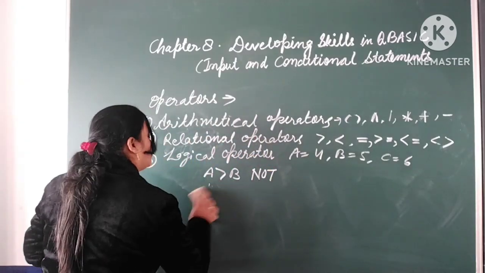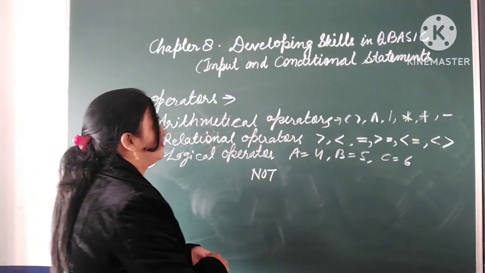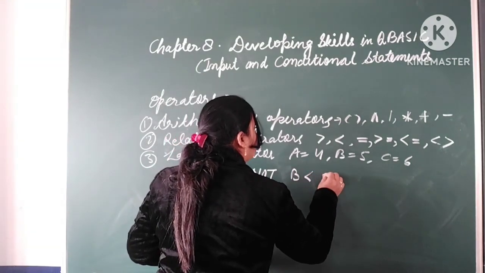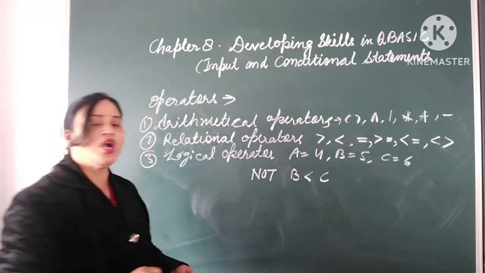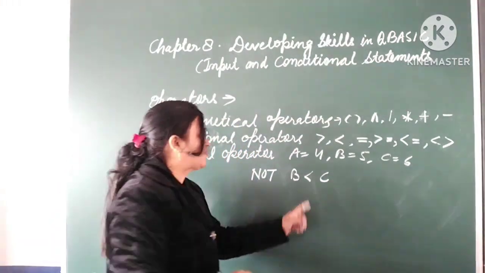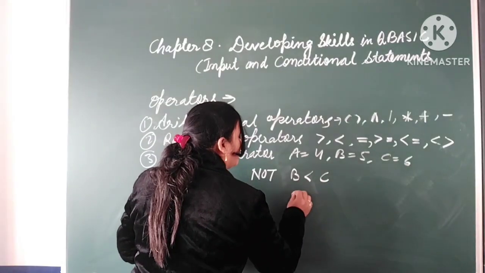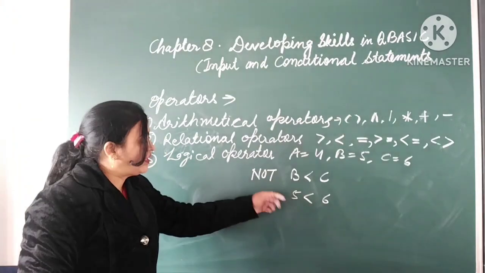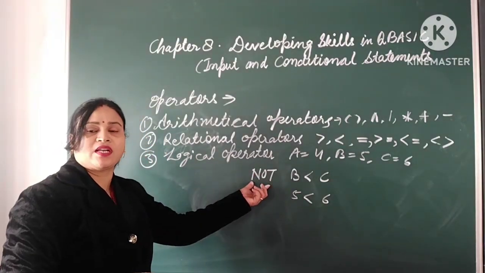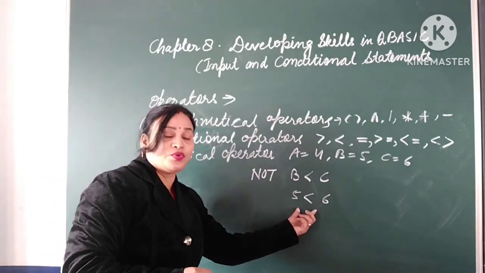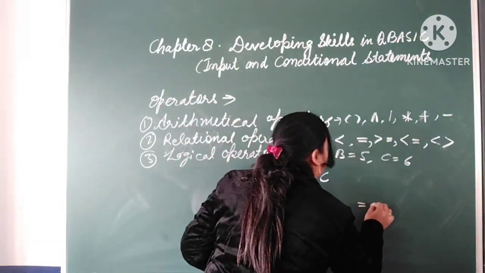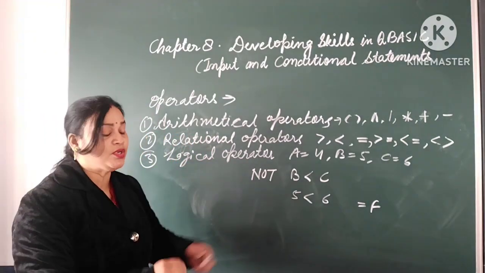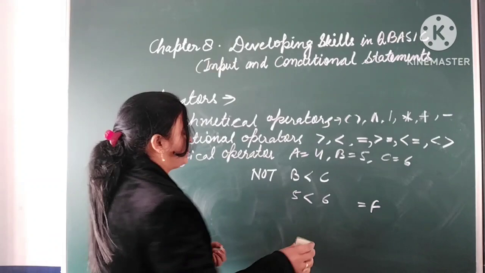Like if I write NOT (B is less than C): B is 5, C is 6, so 5 is less than 6, the result is true, but NOT changes the result. If it is true, then it becomes what? False. Here the result is false. Understood?